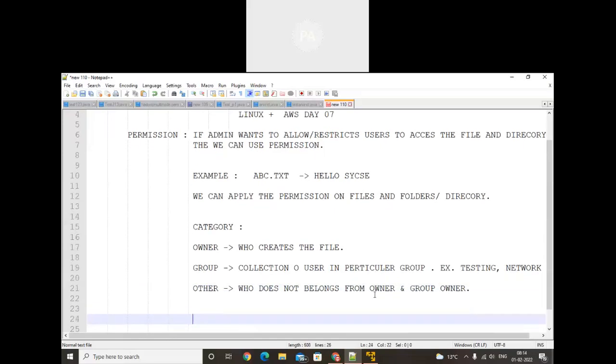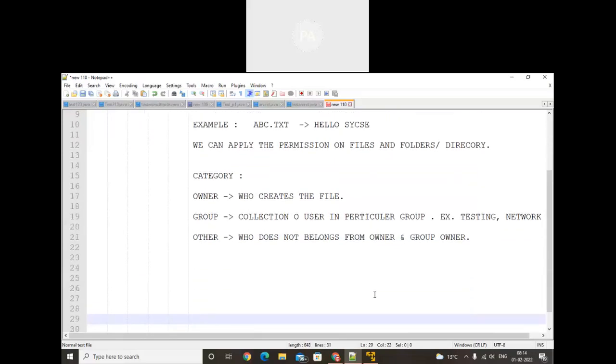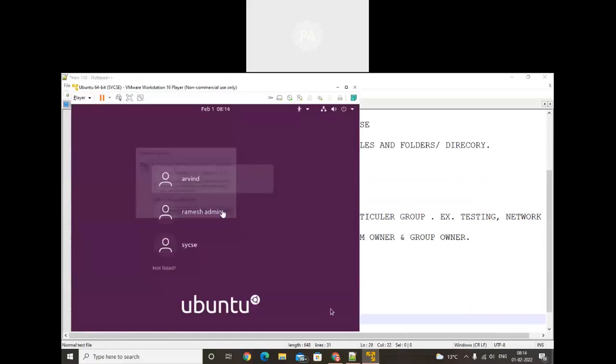These are the three important categories in permission. We need to understand these categories. Just one minute, I will show you on the VMware.